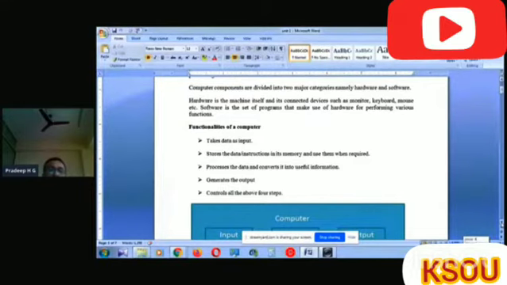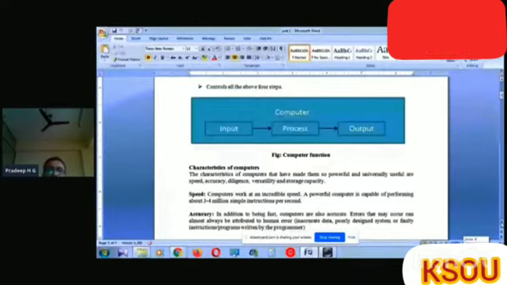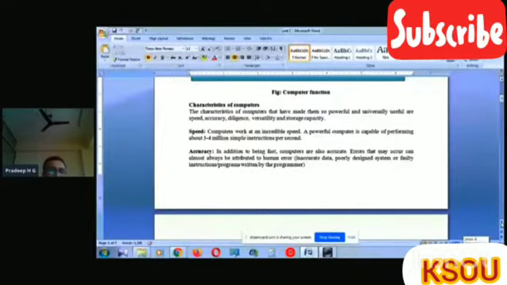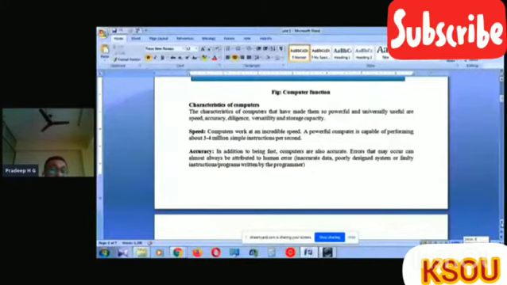Here, characteristics of computer. The characteristics of computers that have made them so powerful and universally useful are speed, accuracy, diligence, versatility, and storage capacity. Characteristics means the things for which we like the computer.